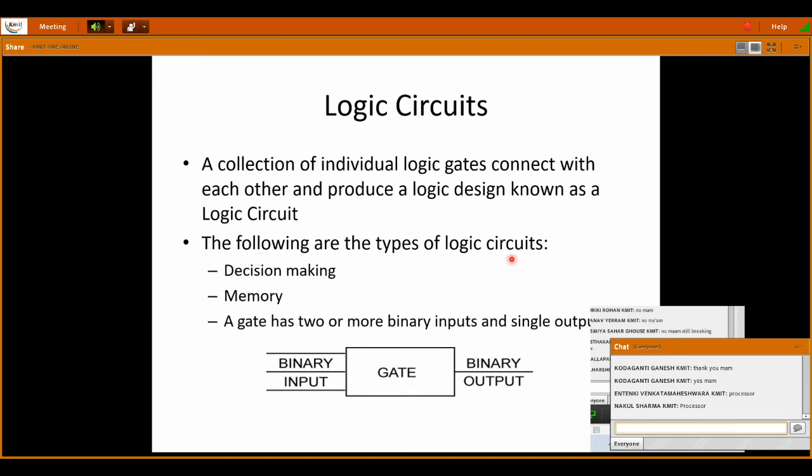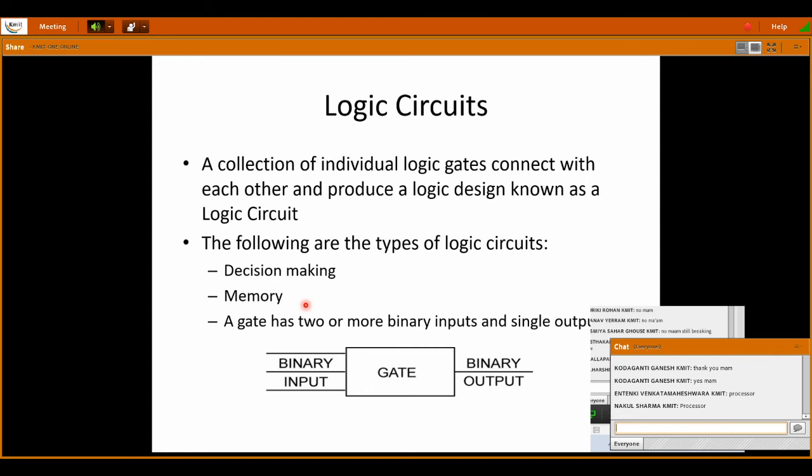The following are the types of logic circuits. One is decision making, the other one is memory. A gate has two or more binary inputs and a single output. Decision making means in some circuits we need to design a logic circuit that has to make a decision. Suppose an automatic door: it has to open when a person comes, and close when the person moves out. There are many real-time applications where we need to design a logic or digital circuit which has to make a decision.